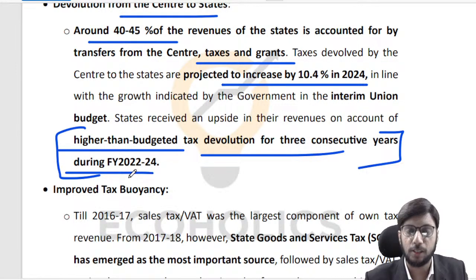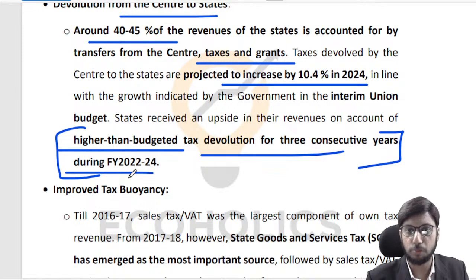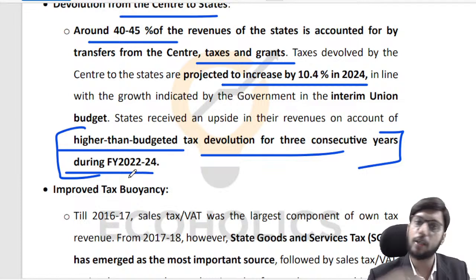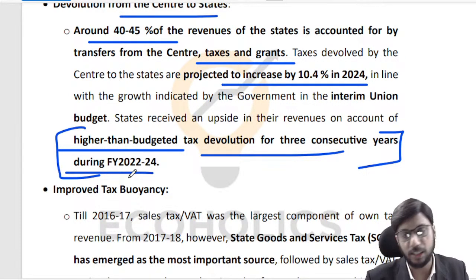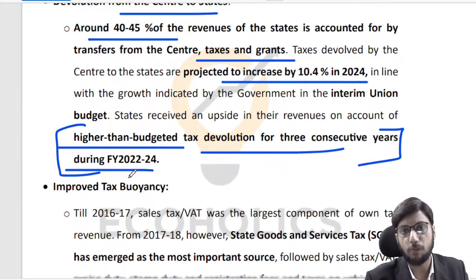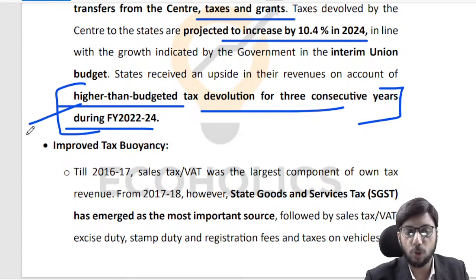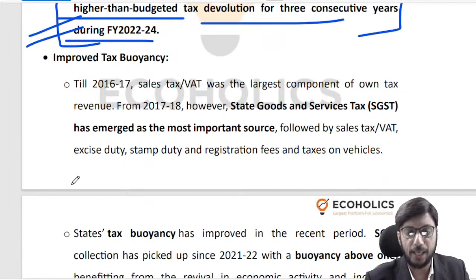This is another problem: the central government has given a projection, which may be a conservative projection. If the central government has learned anything from dealing with state governments, probably that lesson would be to give conservative estimates and then overperform. Why? Because if you give very fancy estimates and then end up underperforming, then states will create a lot of problems for you, right? So for the last 3 years, the central government has been giving more than what they had promised. But again, you can see that this is a source of uncertainty. You don't know whether this will always be the case or not.